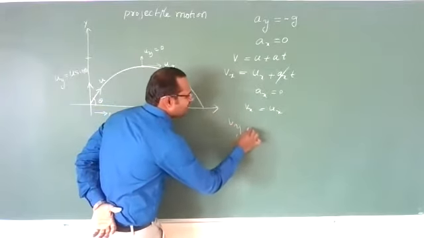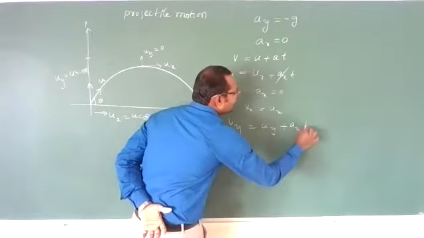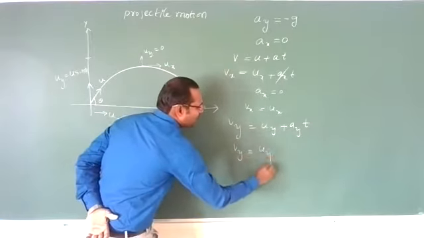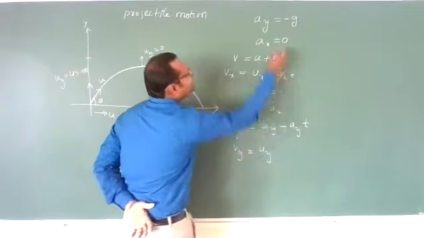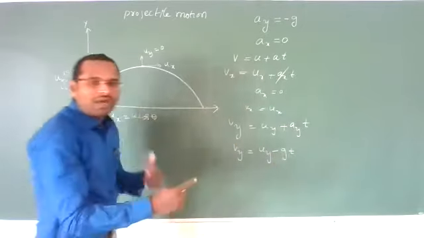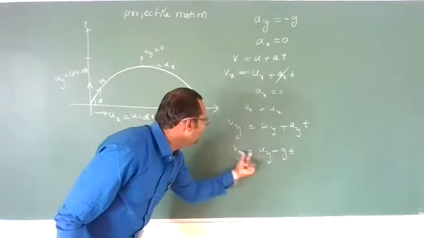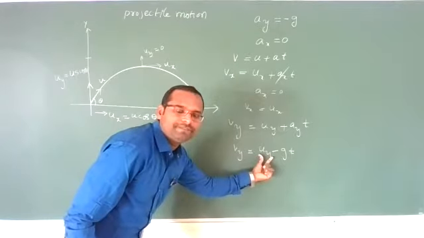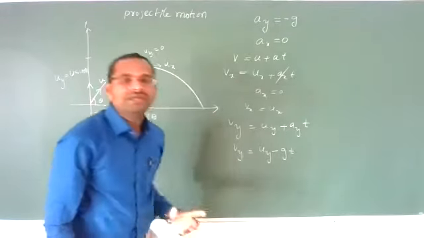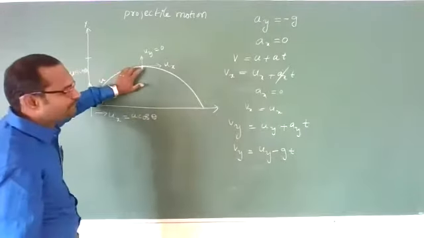Vertical velocity vy is equal to uy plus ay t. What is ay? Minus g. So vy is equal to uy minus g into t, which means as time passes, vy value is decreasing till it reaches the maximum height.